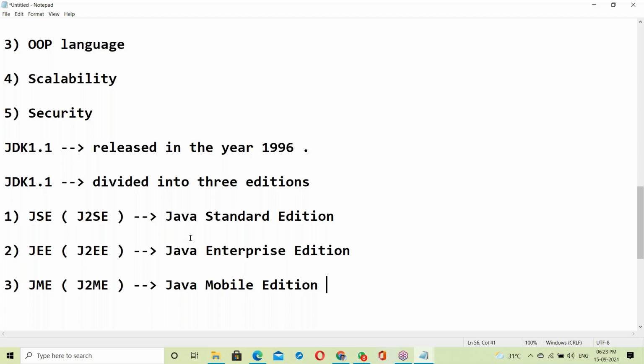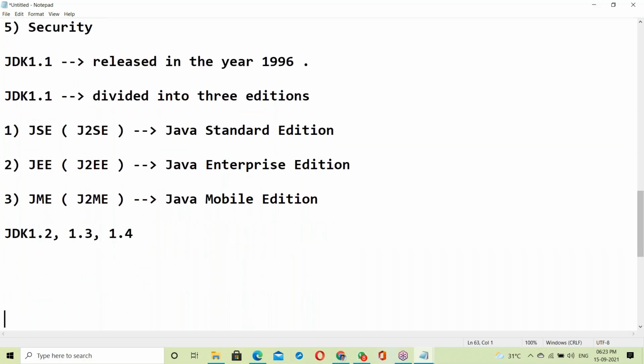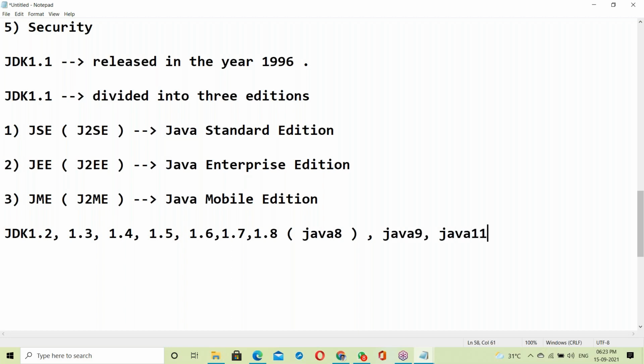Next, after JDK 1.1, the next version is JDK 1.2, then 1.3, 1.4, 1.5, 1.6, 1.7, and 1.8, which we call Java 8. Next Java 9, then Java 11 was released, and Java 13 released.